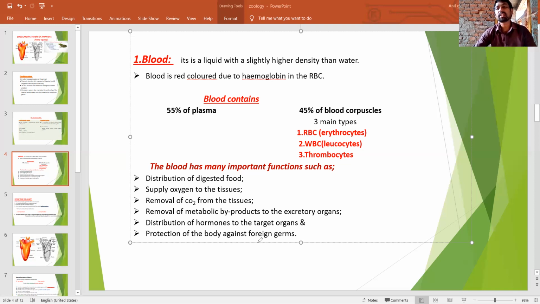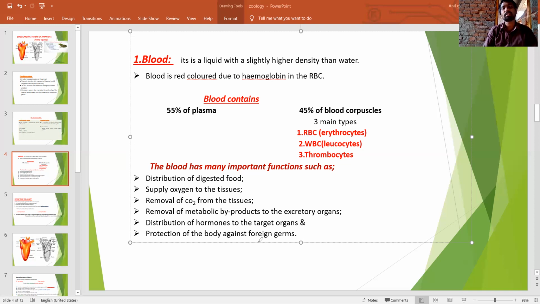Next, protection of the body against foreign germs, meaning foreign particles or foreign pathogens.